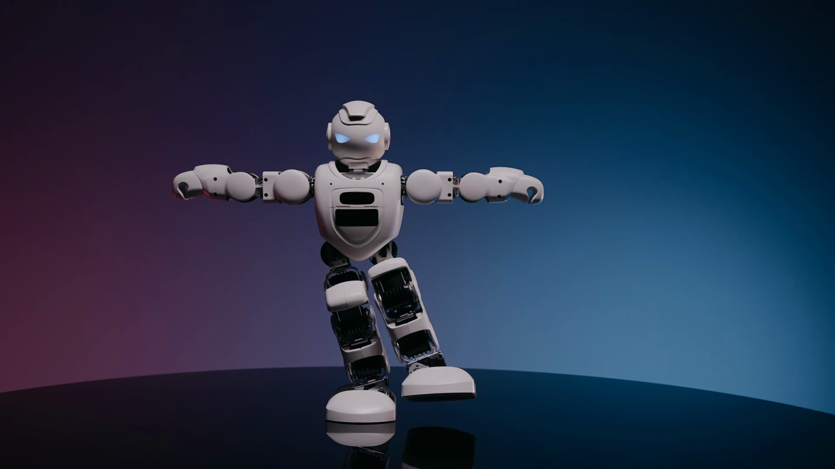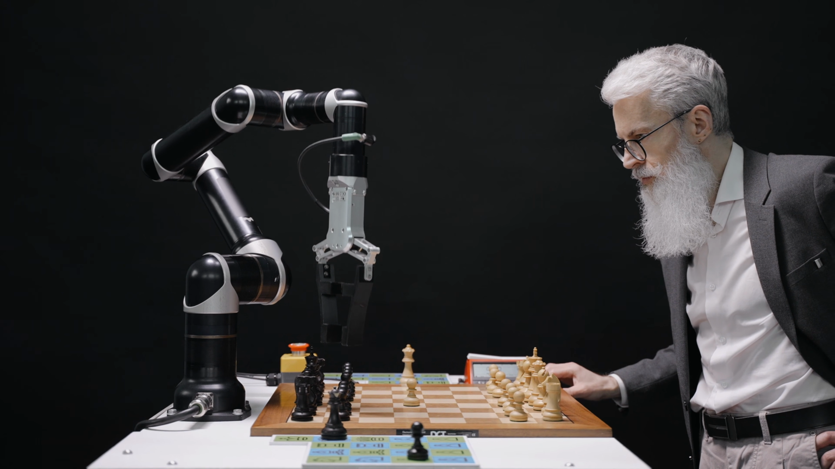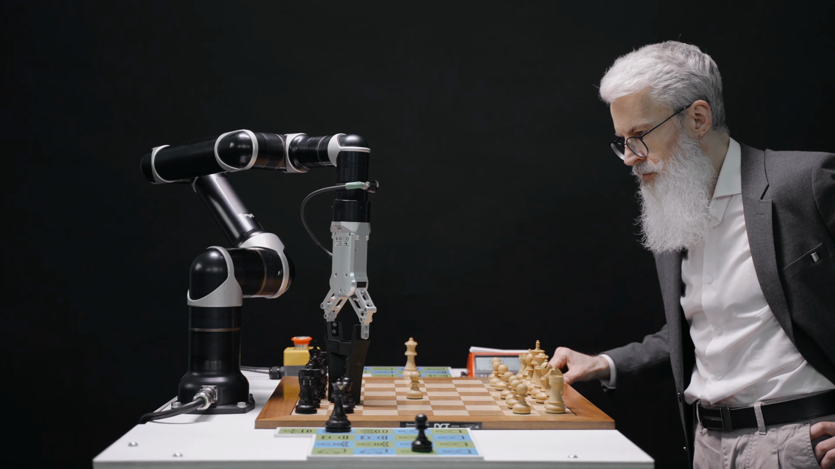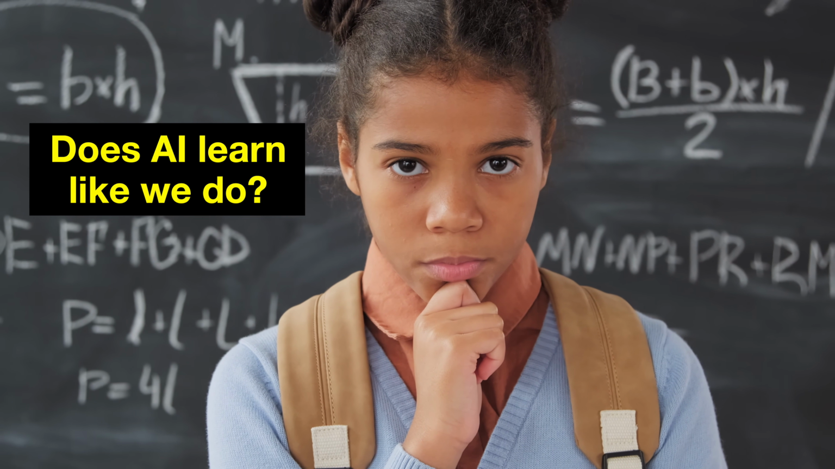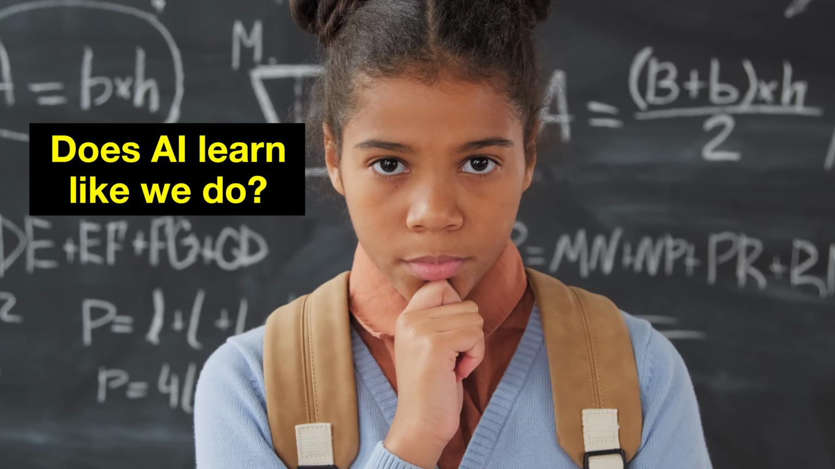We have all heard the phrase AI learns from its mistakes. It sounds simple, almost like a human. A machine makes an error, reflects on it and improves, like a student solving math problems or a chess player adapting strategies. But here is the catch. We want to know the truth. Does AI actually learn like we do? Does it understand the mistakes? Or is something very different happening behind the scenes?